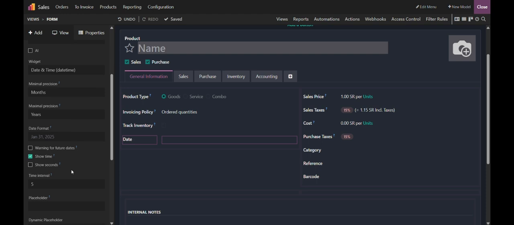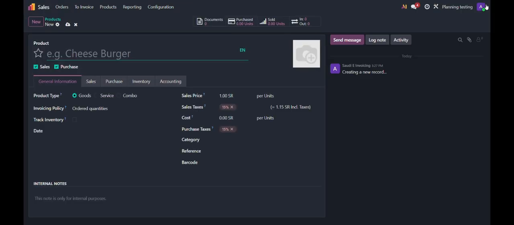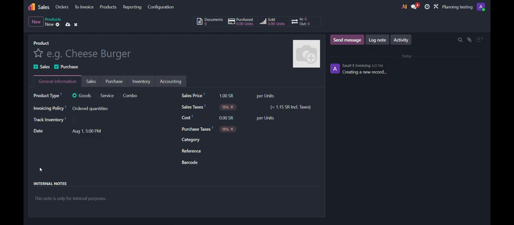According to your properties, you can update this, and it's automatically saved. I'm just closing this, and you can see a date field has appeared, and you can select the date. Here I've just added the month and the year only. If you want, you can add the date as well. That's how you can add a different field for your need.